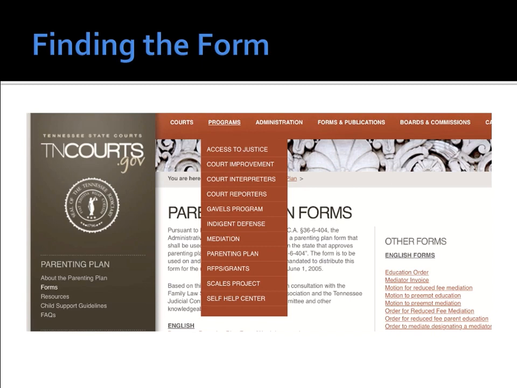I know last year there was an older form and the courts weren't taking it. So if you accidentally have the wrong footer on your form, and I'm trying to think, a couple of months ago, someone gave me, I believe it was a 2016 form, as a proposed parenting plan from opposing counsel. I looked it over and I noticed, because I'm kind of crazy about checking that, and I sent it back and said, hey, you're using the wrong form. Could you please retype it, resend it back to me on the appropriate form? They sent me back the 2010 form. And so I nicely sent another email back and said, you're using an old form.